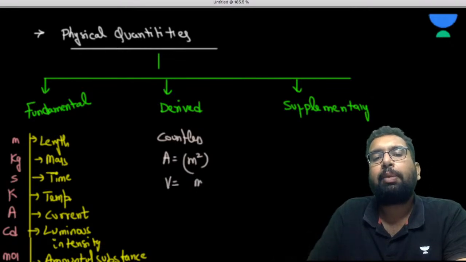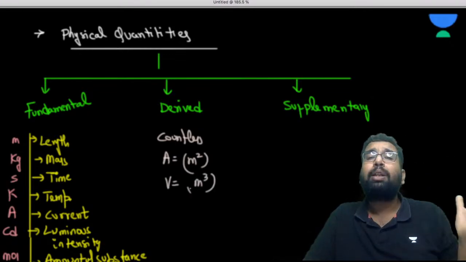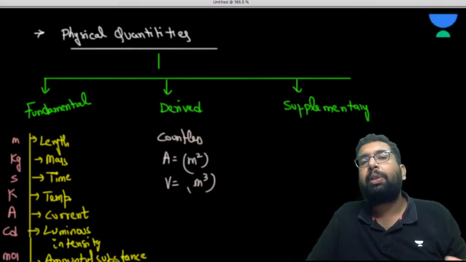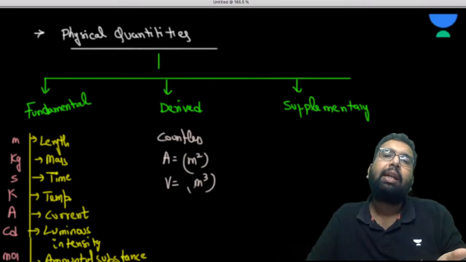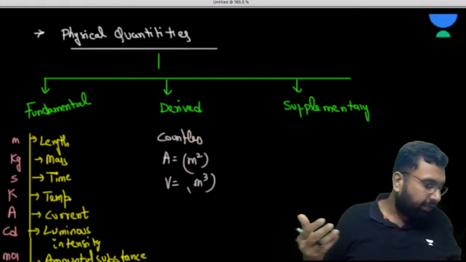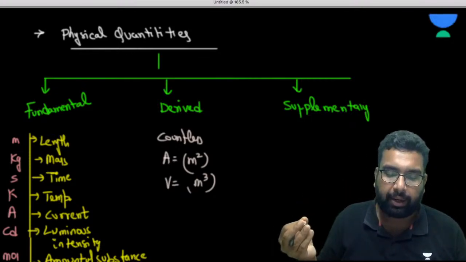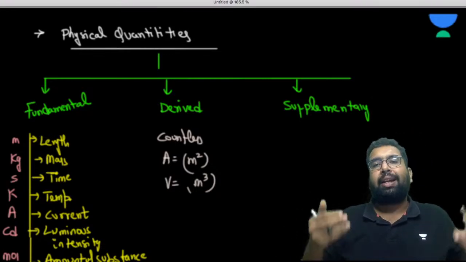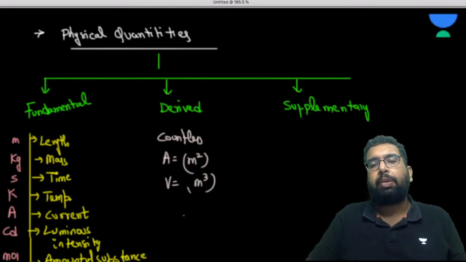You can't name all of them because there are so many that you can never end up naming them. So the simple thing is, whenever there is something other than the fundamental quantity in any quantity, we call it a derived quantity. Be it area, be it volume, it can be velocity.